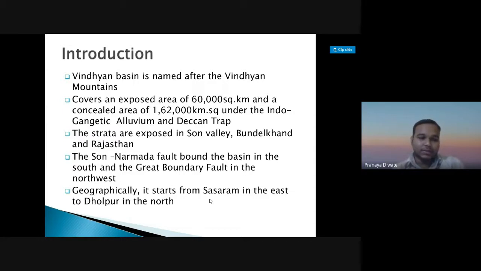The strata of this Vindhyan Basin are exposed in Sun Valley, Bundelkhand and Rajasthan. The Sun Narmada fault bounds the basin in the south and the Great Boundary Fault in the northwest. Geographically, it starts from Sasaram in the east to Dholpur in the north.